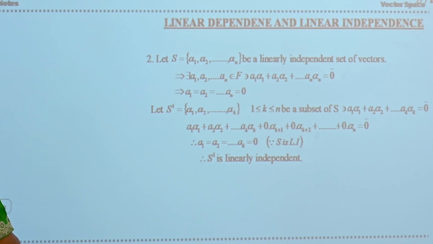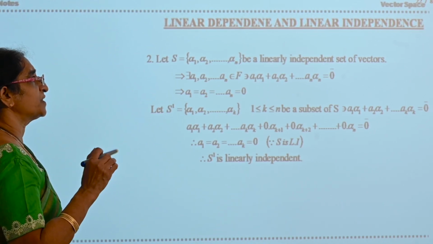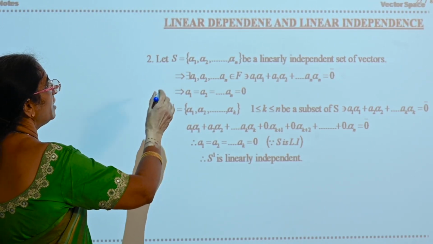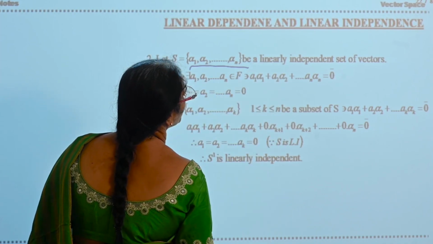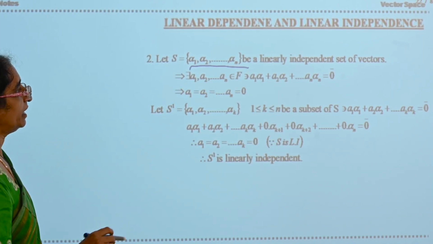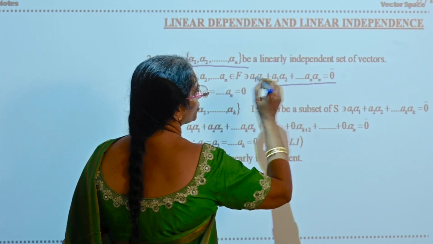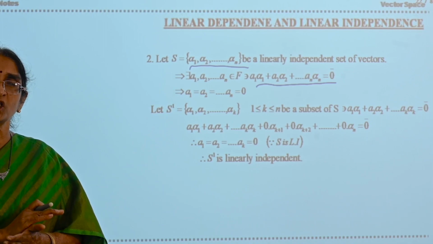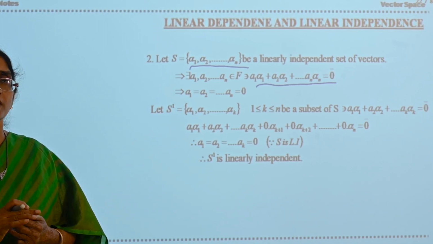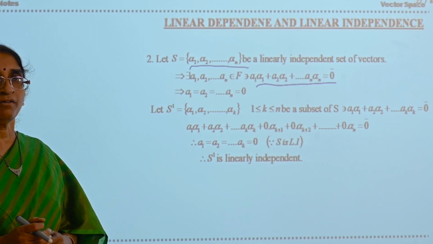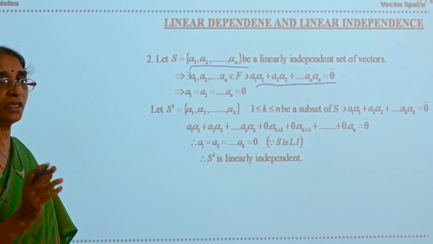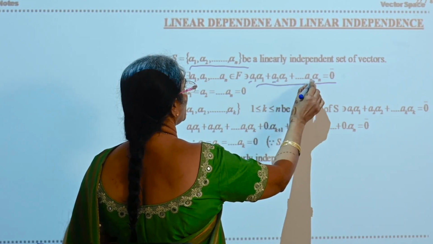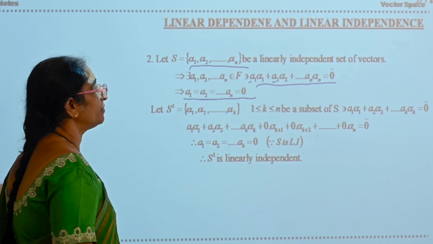Okay. Now see, every subset of a linearly independent set is linearly independent. Now take alpha 1, alpha 2, alpha n to be a linearly independent set. Then their linear combination is equal to 0 bar. According to the definition of a linearly independent set, if S is alpha 1, alpha 2, alpha n, then a1 alpha 1 plus a2 alpha 2 plus so on an alpha n is equal to 0 bar implies all the scalars a1, a2, an existing in that combination will be zeros.